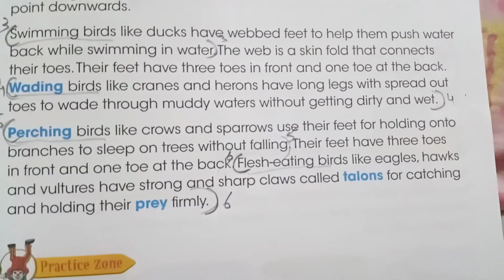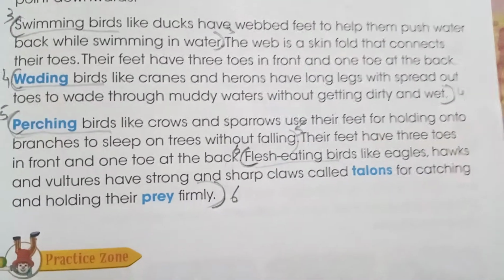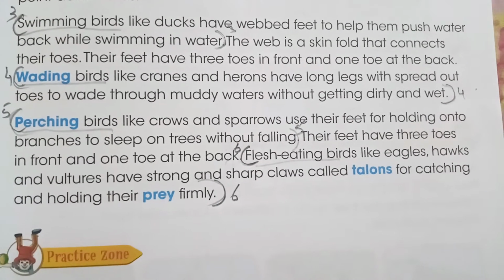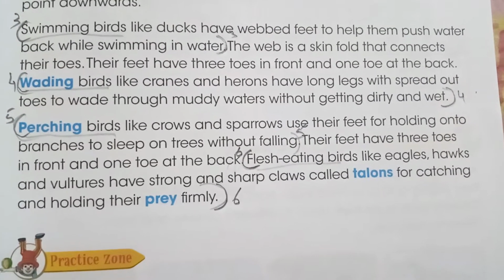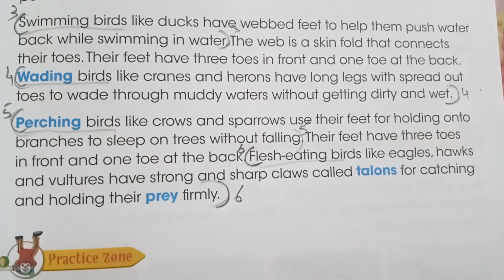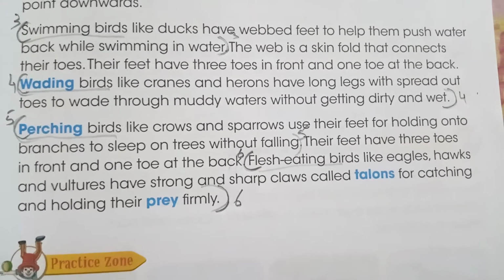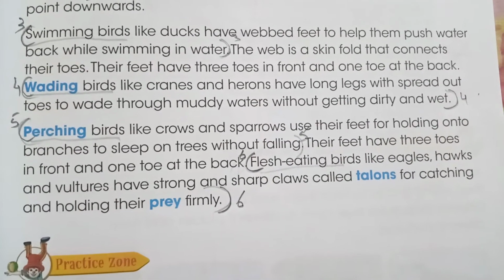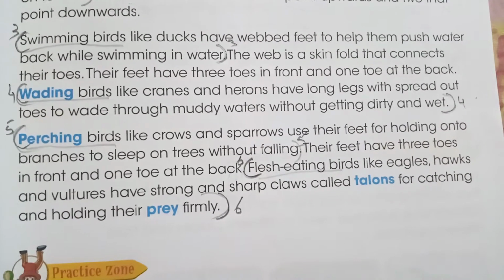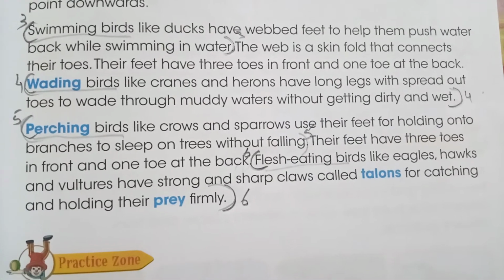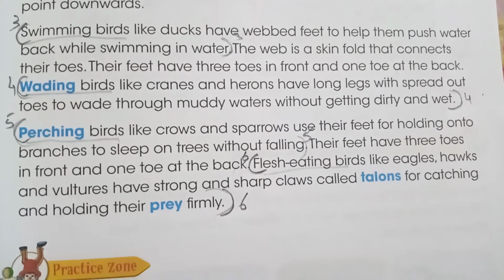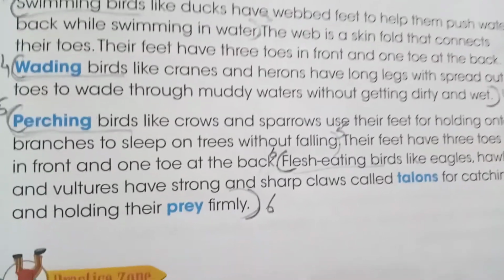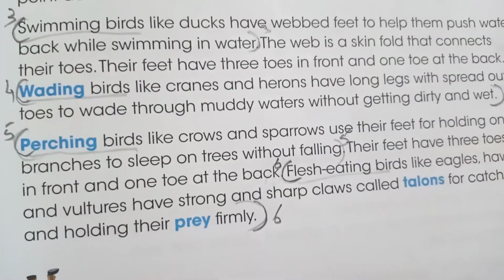Then we have perching birds like crows and sparrows that you can see every day. They use their feet for holding the branches of trees so that they can sleep on trees without falling. Then we have flesh eating birds, which you can also see every day, like eagles, vultures and hawks. They have sharp and strong claws called talons for catching prey, their insects or their chicks or whatever animal they want to catch.